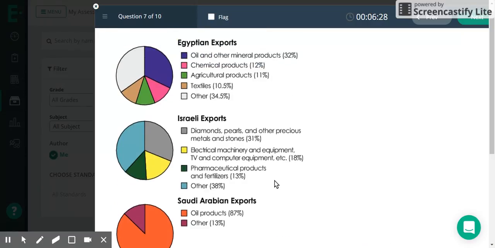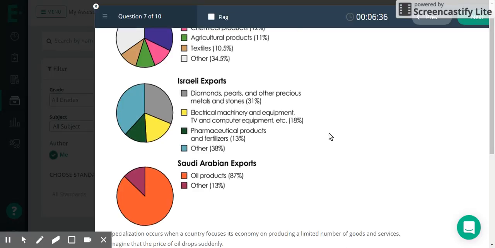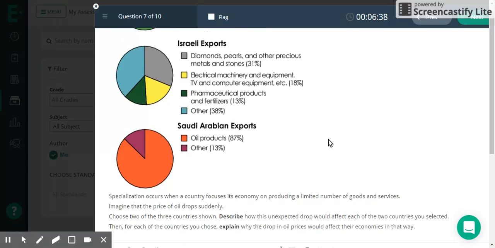Now, if the other country you chose is Israel, you could say that since oil isn't even listed here, Israel or the Israeli nation would not be impacted much at all because they don't really export much oil. It doesn't list it. It's possible they export some, but it doesn't list it. So they don't rely on oil. So therefore, Israel would not be impacted by this drop in oil.